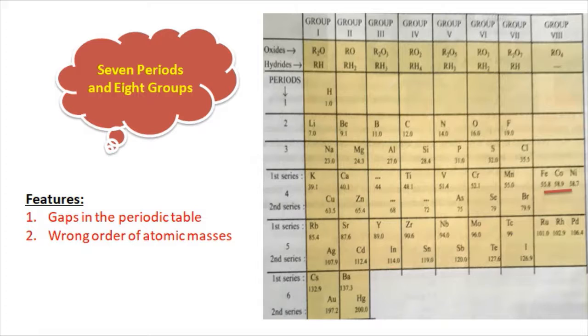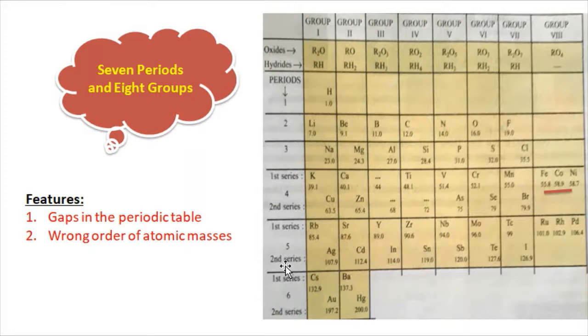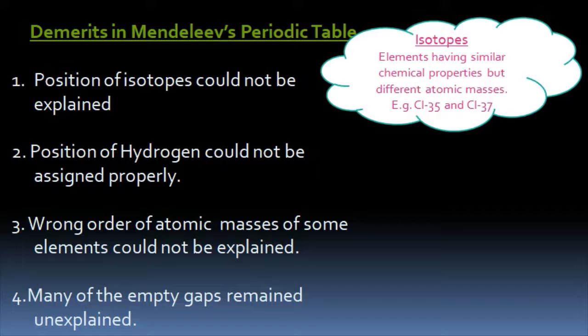Now the next one was that the wrong order of atomic masses of some elements could not be explained. It means he placed a higher atomic mass first and then the lower one, which I explained earlier also. If you see here, cobalt has the higher atomic mass and nickel has the lower atomic mass, and as per his basis, nickel should come first. But he placed them in the wrong order. He placed cobalt first, then nickel. So this was again a defect, a demerit of his periodic table.